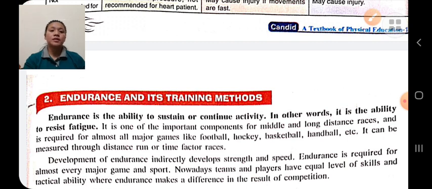If the person is able to do the activity for a long period of time, it means he has good endurance. For example, endurance is mainly required in long distance games like marathon, cycling, etc.